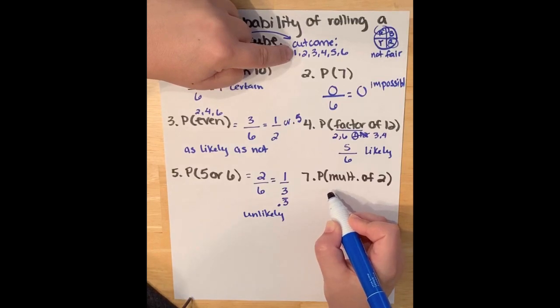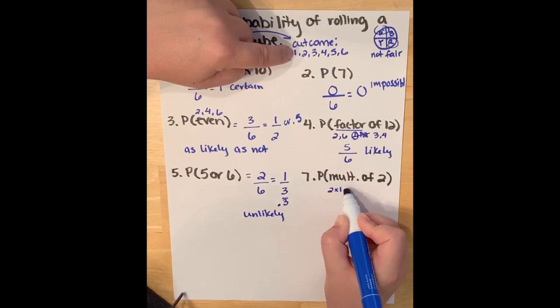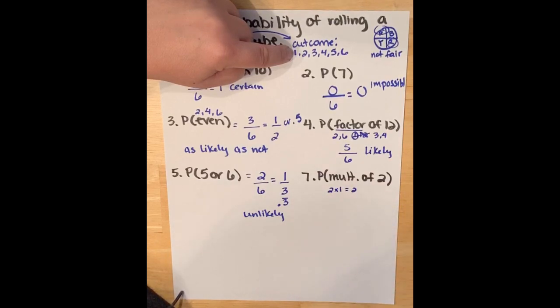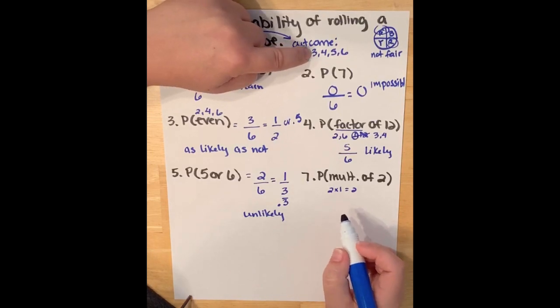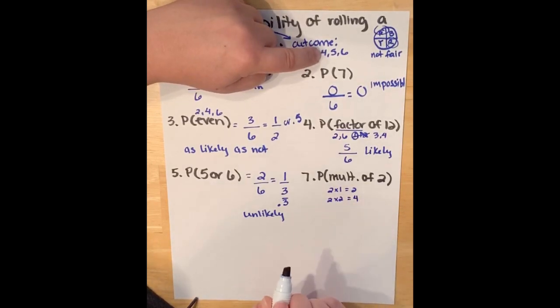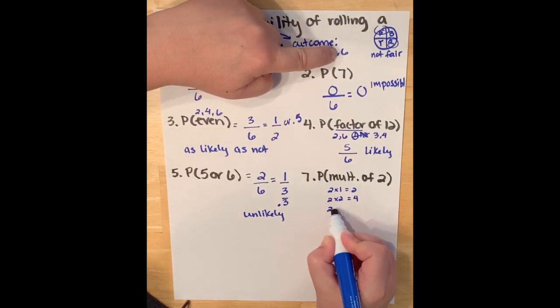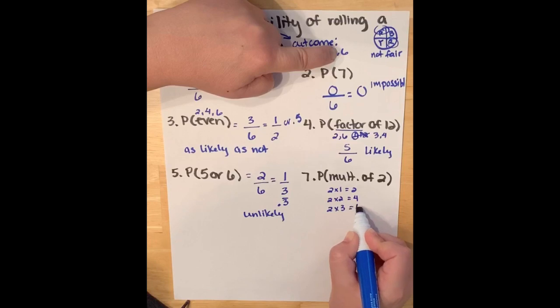That's not a multiple of 2. 2 is a multiple of 2 because I can say 2 times 1 and get 2. 3 is not a multiple of 2. 4, yep, that works because I can say 2 times 2 and I can get 4. 5, no, can't times 2 by anything to get 5, not evenly at least. And 6, we've got 2 times 3, that will work.